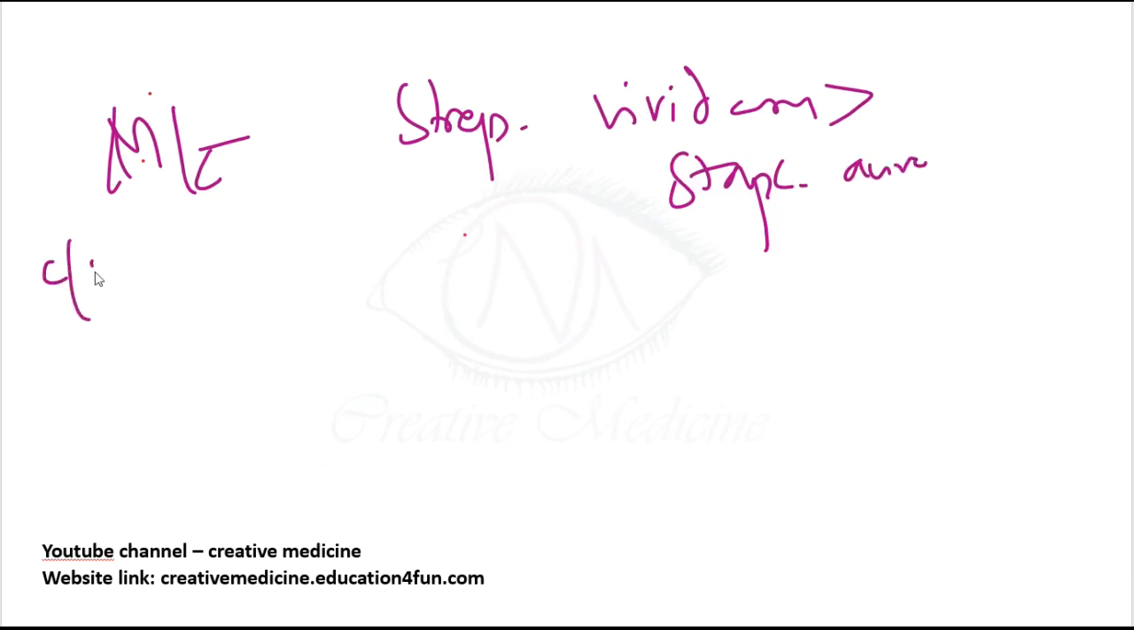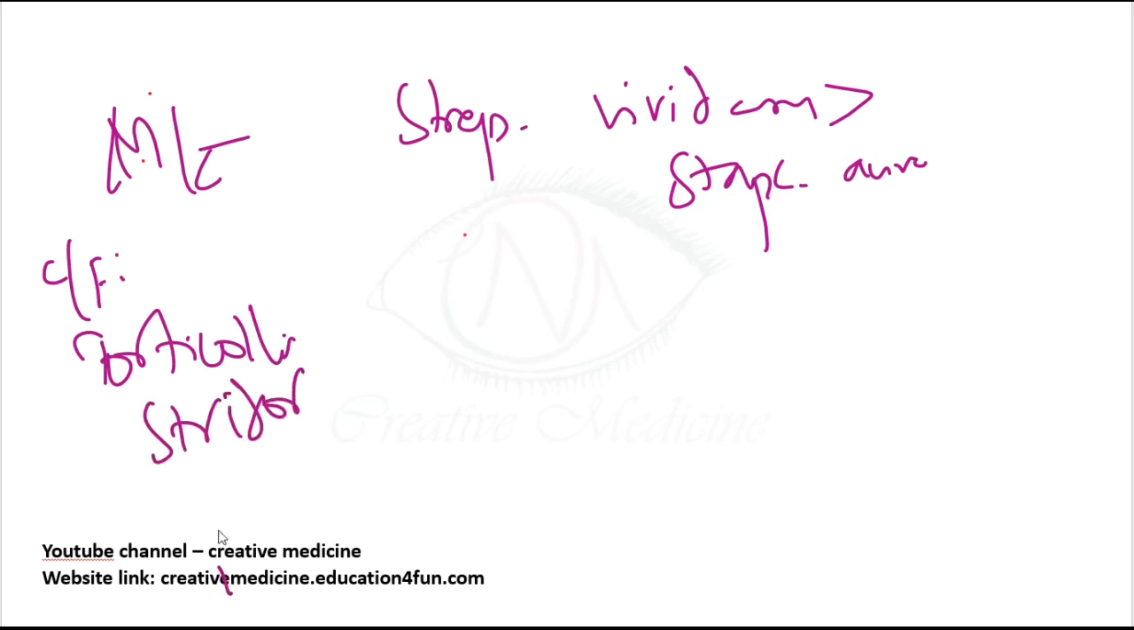So, what are the clinical features? You will see fever. The patient will have torticollis, because this retropharyngeal abscess will compress the airway. It can cause stridor in the patient, and dysphagia is also seen.